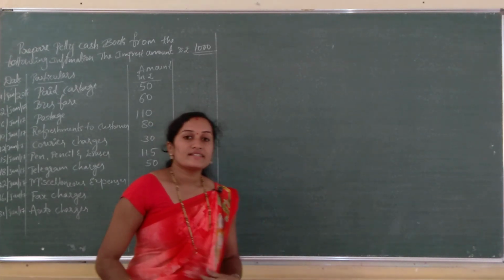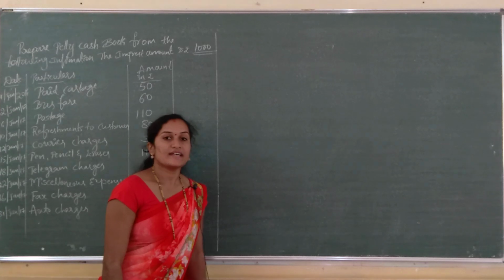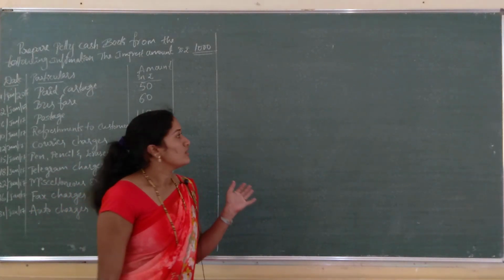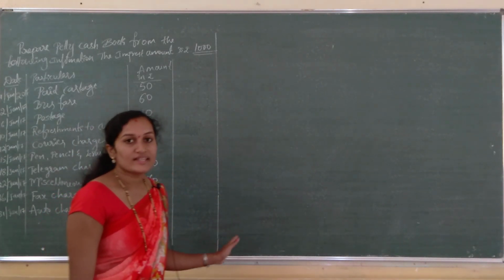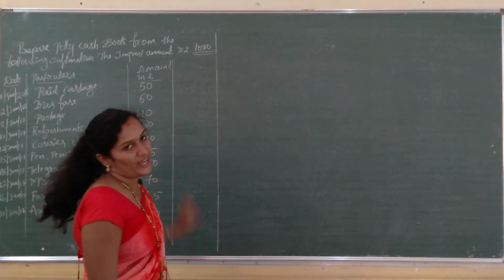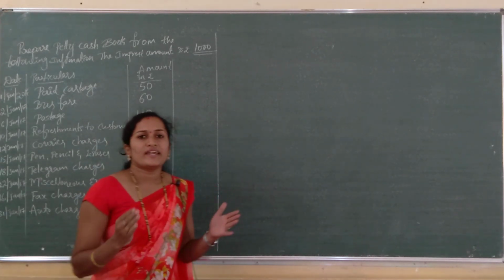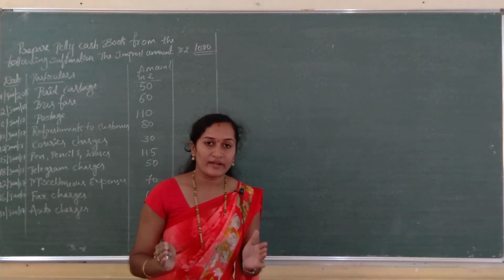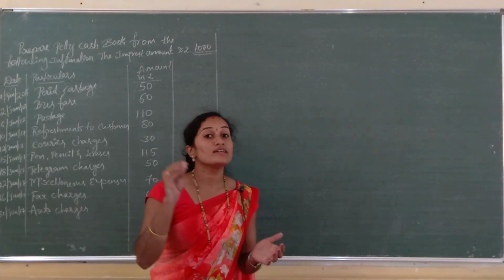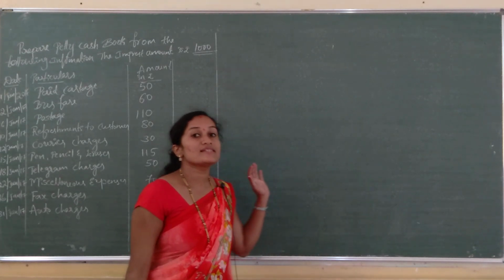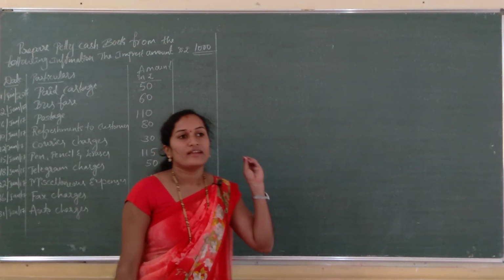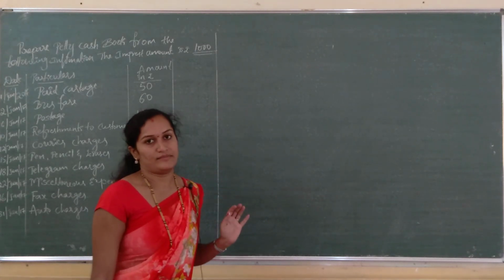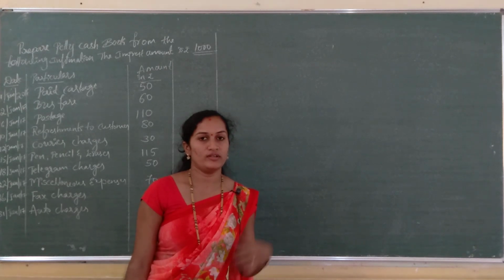Students, in our last video, we discussed one problem under petty cash book. In this video, we are going to discuss another problem under petty cash book. So, what is the petty cash book? Petty cash book is a book or a statement which records all the small payments. It is maintained by the petty cashier under imprest system.